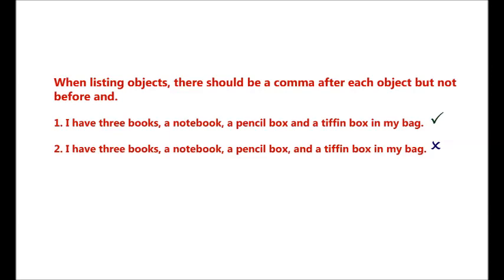So there are 3 items. So 2 bowls, after 2 bowls you will separate it by putting a comma. After that 3 spoons, and lastly she asked for a cup. Then the second one is bring your red, blue and green pencils. 3 pencils they are asking you to bring. One is red, one is blue and one is green. 3 items, 3 colors. So after red you will put a comma, then blue and green.